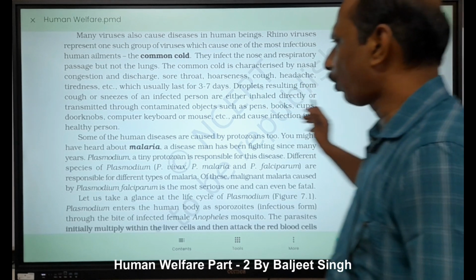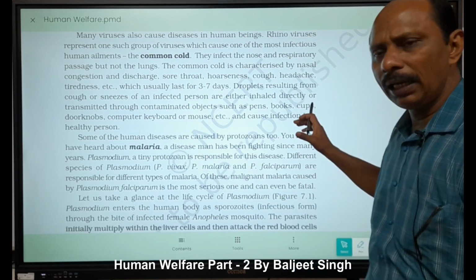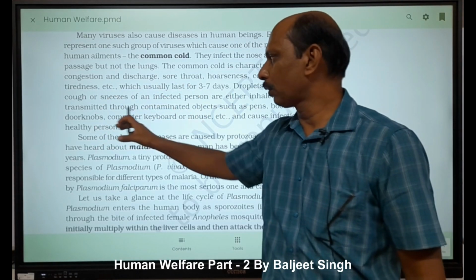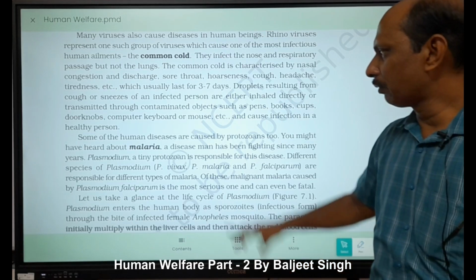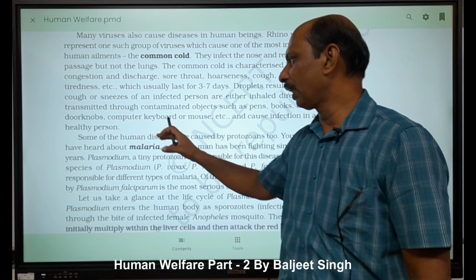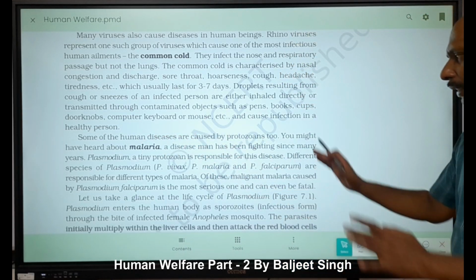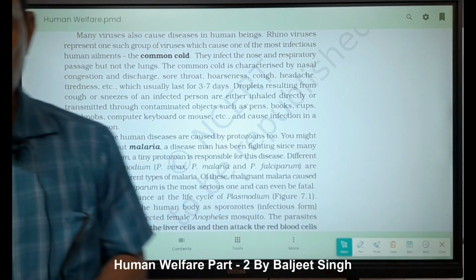Droplets resulting from the cough or sneeze of an infected person are either inhaled directly or transmitted through contaminated objects such as pens, books, cups, doorknobs, computer keyboards or mouse, etc. And these cause infection in a healthy person.